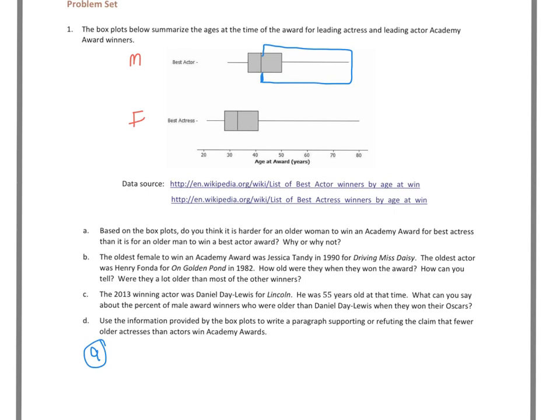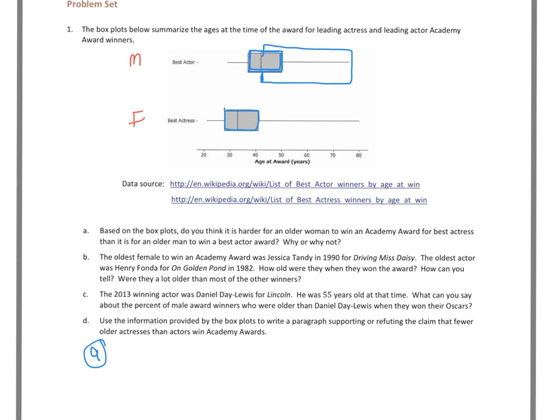Meaning, even if I look at the middle part of my data, my two quadrants, 2 and 3, so the middle half of the data is from late 30s to right around 50. If I look at the middle of the data for females, it's much younger ages, so late 20s to early 40s.